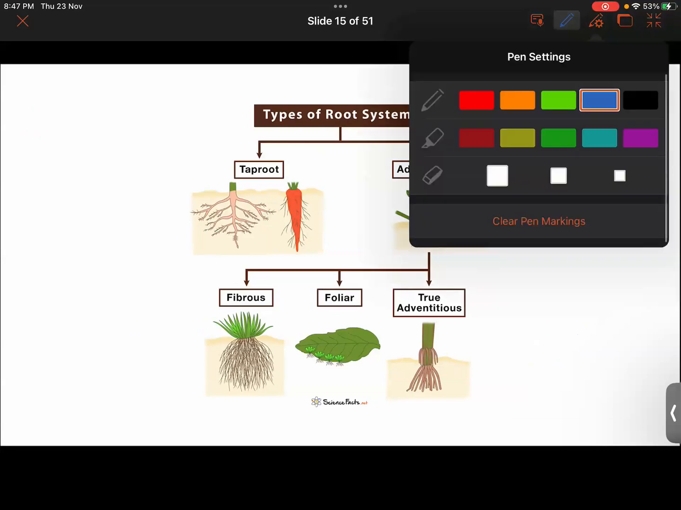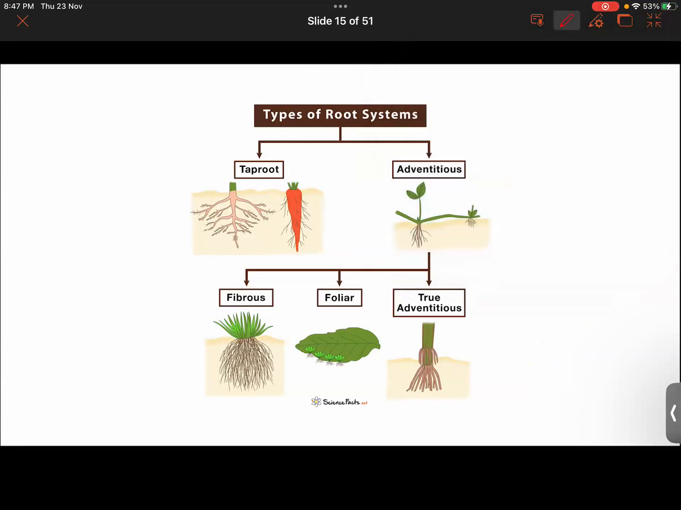See the different types of root system that is found in the plant. One is basically a taproot system. Another one is the adventitious root system. Hope you have studied these things in the previous classes. Have you?